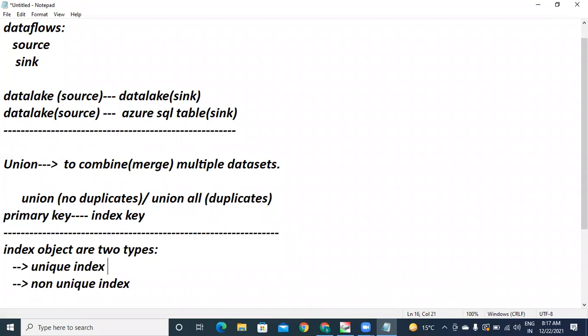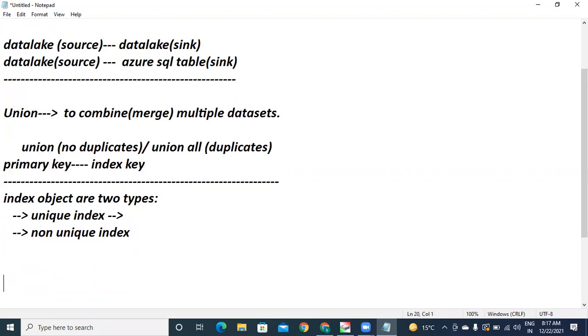Unique index means, if I create an index object for a particular column, within that column, duplicates are not allowed. That means only unique values. Suppose employee ID, my ID should not be for you, for other record. Got it? So in a master data, I will create that employee ID as an index key. But what is the importance of a non-unique index key?